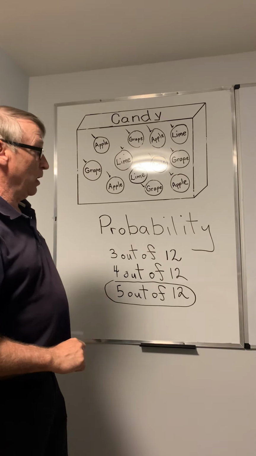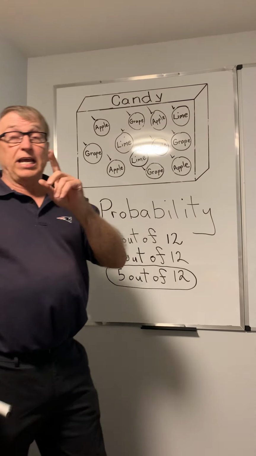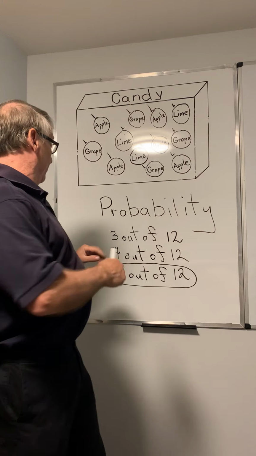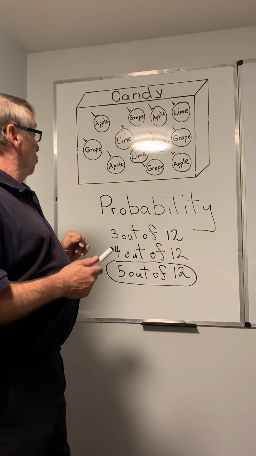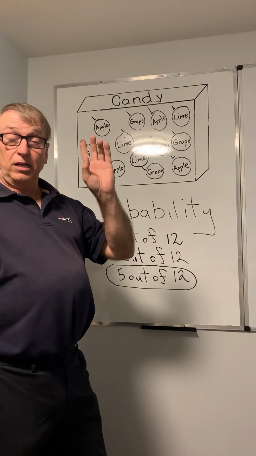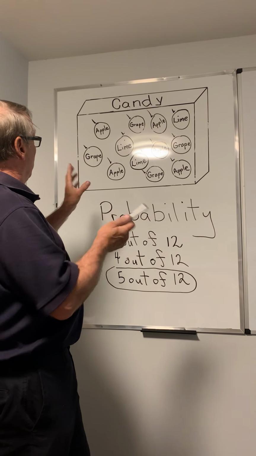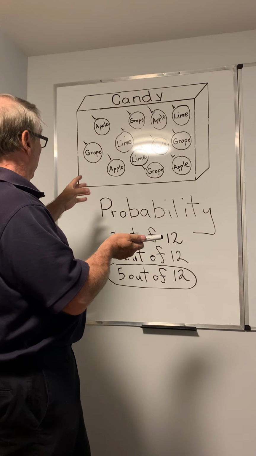Good job. Okay. Which one would be the one that you would pick the least? What one do you think? If I stuck my hand in there, what one would be the one that I picked the least? How about Abigail? Abigail, what do you think would be the one that I would pick the least?